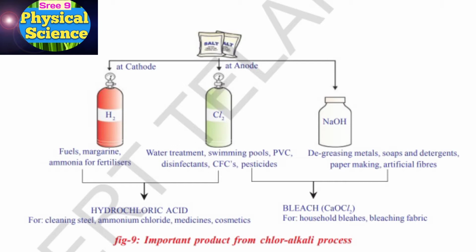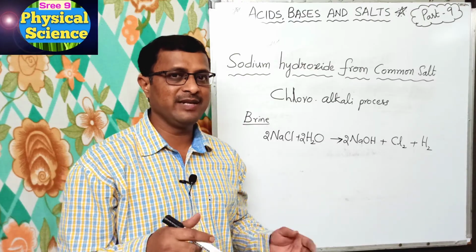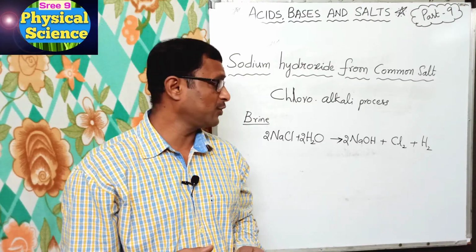Okay, and by combining hydrogen and chlorine, hydrochloric acid is prepared, and that is for cleaning steel, ammonium chloride, medicines, cosmetics. On the right side, bleach, CaOCl2, bleaching powder is prepared from chlorine and sodium hydroxide, and that is used for household bleaches and bleaching fabric. So these are the important uses of hydrogen, chlorine and sodium hydroxide.